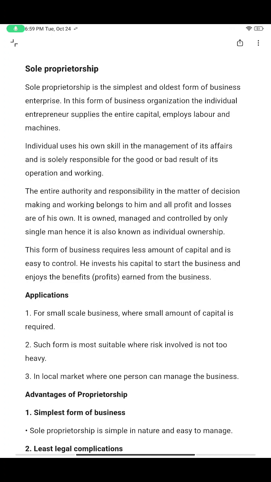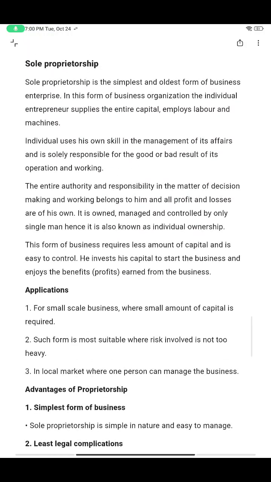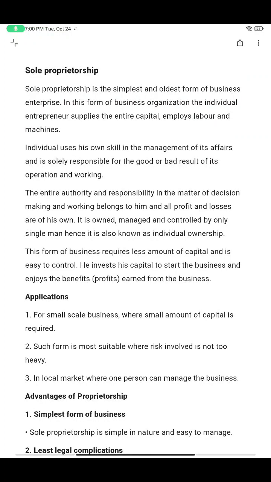We can also say this is the first form of business, where individuals start their business and bear all the losses, profits, and capital individually. So what does sole proprietorship mean? When one person chooses the business idea, he starts his own company with his own capital and his own skill, and it is his wish whether to employ labor or not, whether to get machines or not.